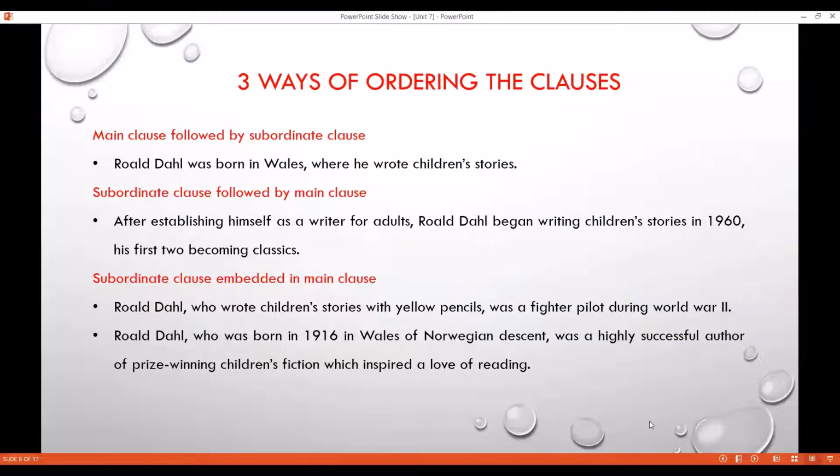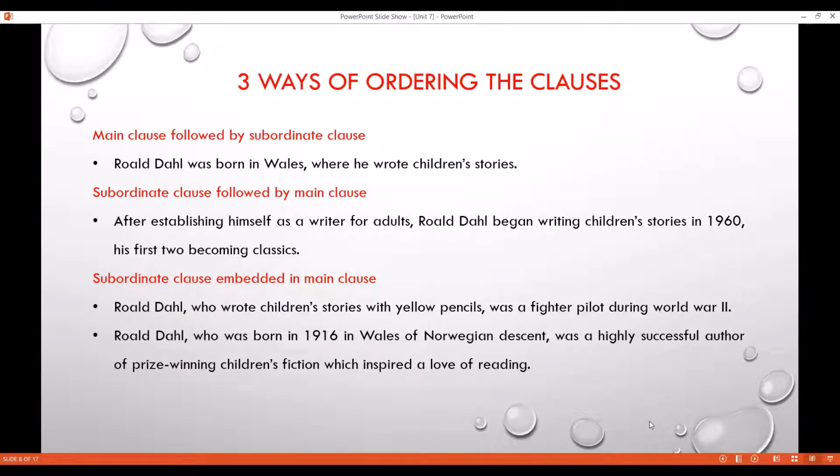First one says main clause, followed by a subordinate clause. One is a main clause, one is a boss, and the other one is an employee. Okay, one is an employer, other is an employee. So main clause is the boss, subordinate is the employee. So Roald Dahl was born in Wales. It is the main clause.